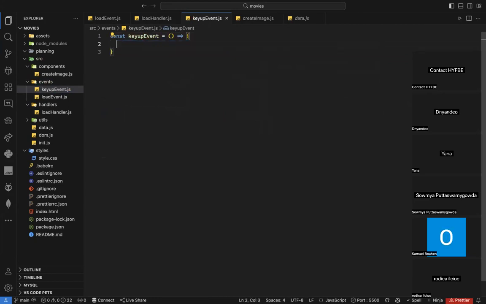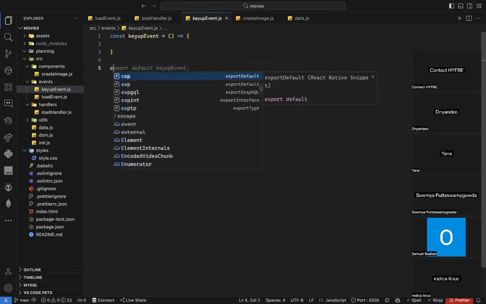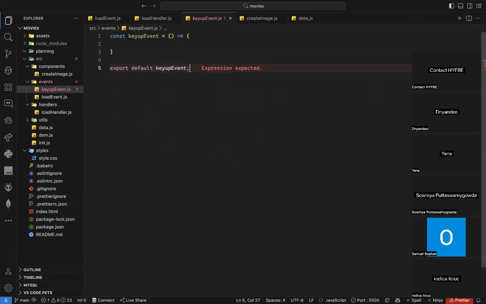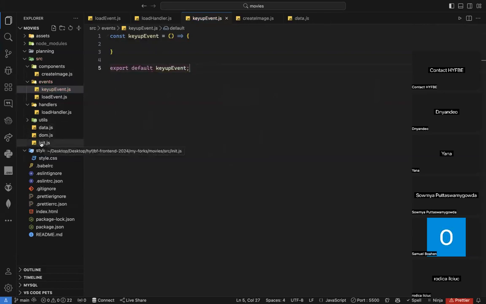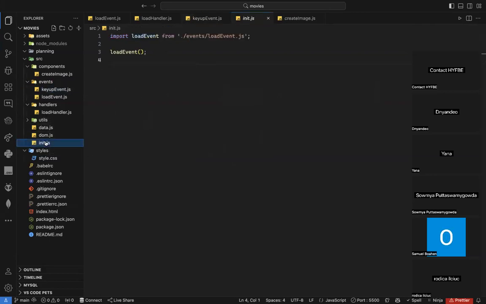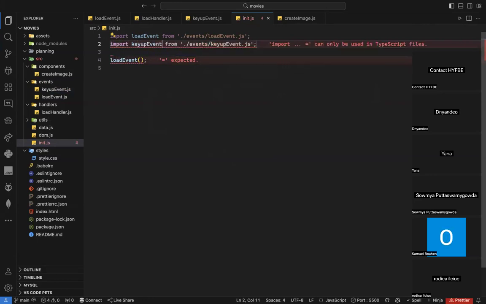Of course, now the key up event, I need to export it directly. Why? Because I need to import it inside the init. All my events, I need to import them inside the init. So I can just import here the key up event, and of course I need to execute it here. Voila. Otherwise it will not work. All the events, you need to import them inside init and you need to execute them.